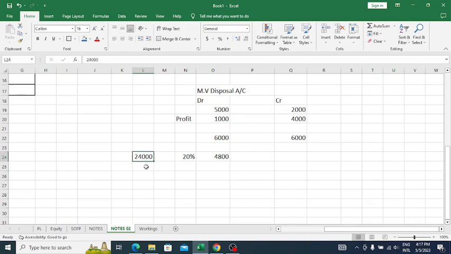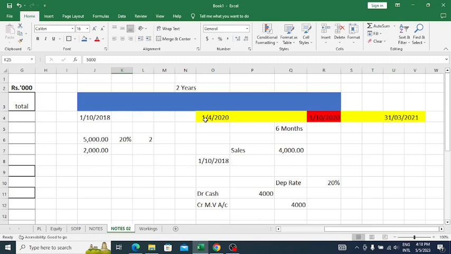Here there are two motor vehicles, 5,000 and 19,000. The 5,000 worth of motor vehicle has been used only for 6 months. Therefore, we can't calculate the depreciation expense for the whole year.